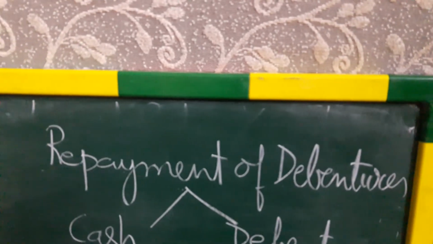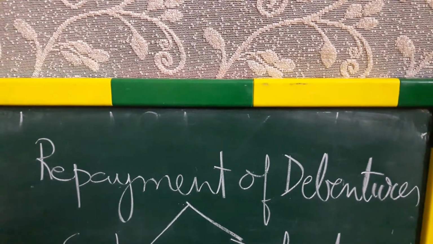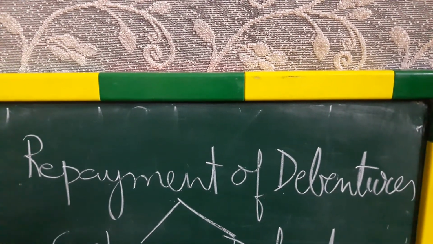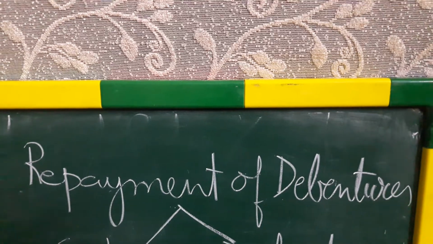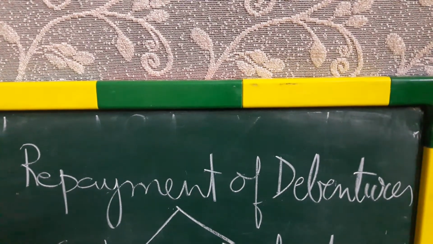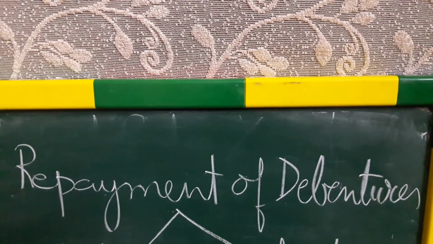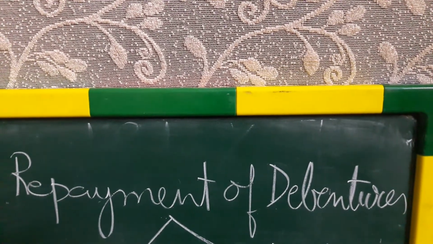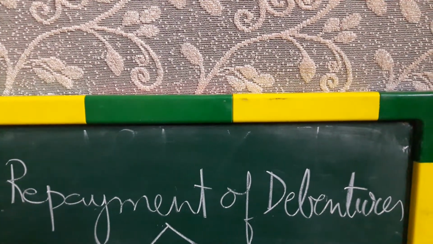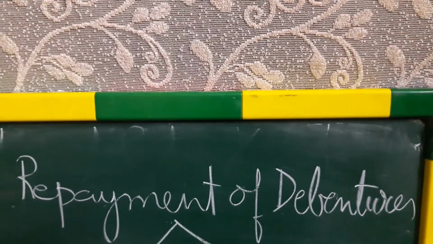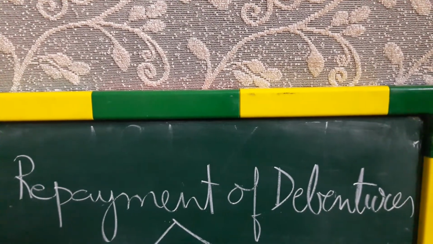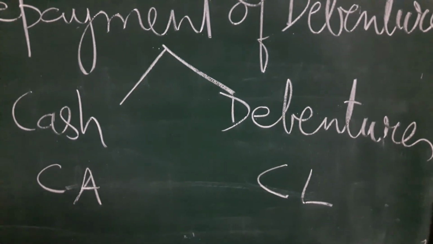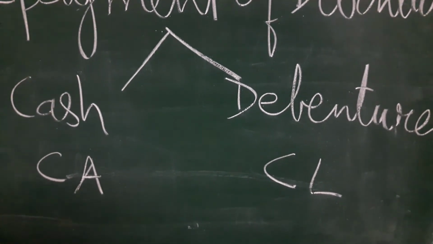One last point for the day is what happens when debentures are repaid. Debentures, students, you've done in your 11th standard. Debenture is a kind of loan that a company takes from the general public, and debentures are long term. But when they are repaid, in the year of repayment, their life becomes short term. That means they'll be repaid in this year, 1 year. So when the debentures are repaid in that year, very, very important, debentures become current liability.